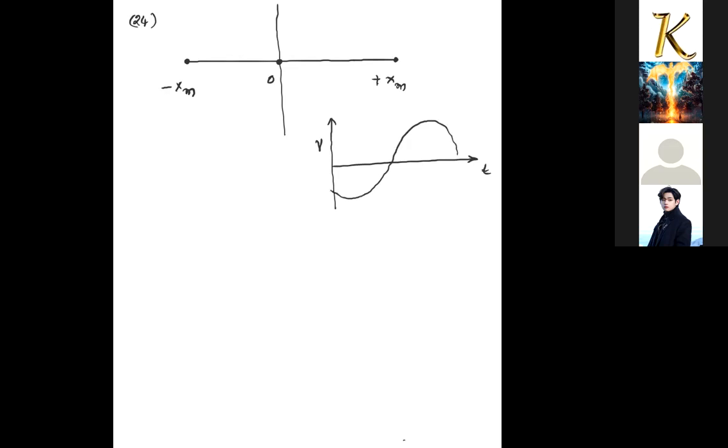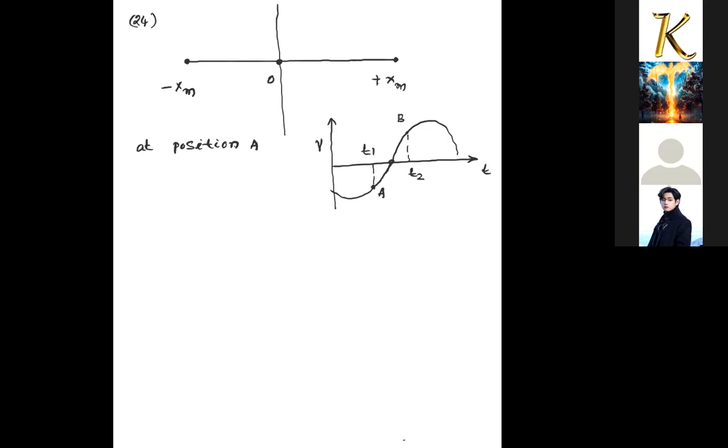So some graph is given. At position A, which is at time t1, and this is position B, at time t2. Then if I see at position A, how do we check that position? The velocity of the particle is negative at position A, and it is going towards zero.